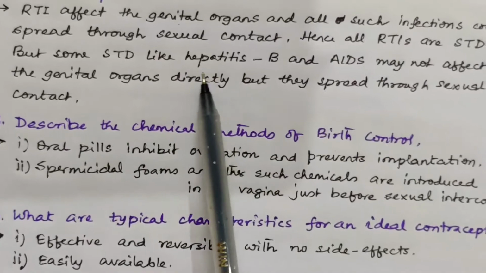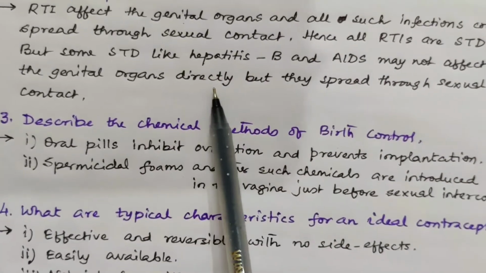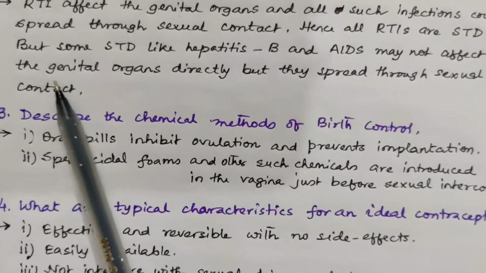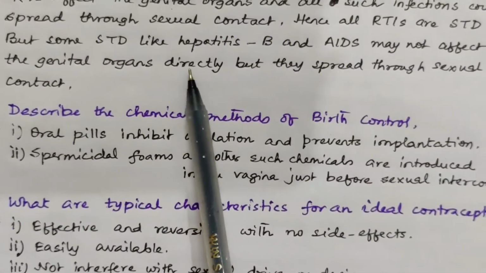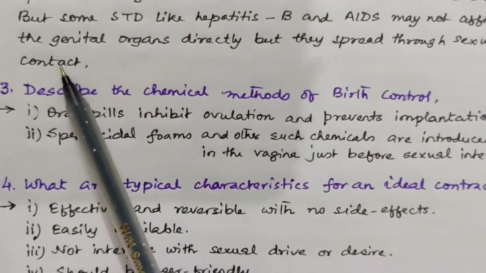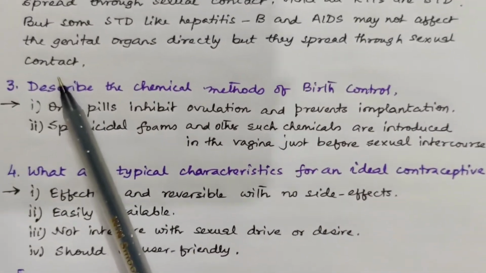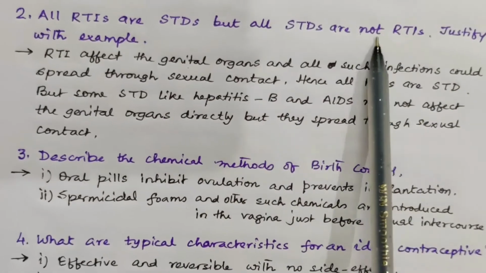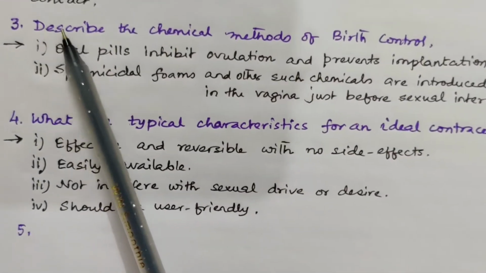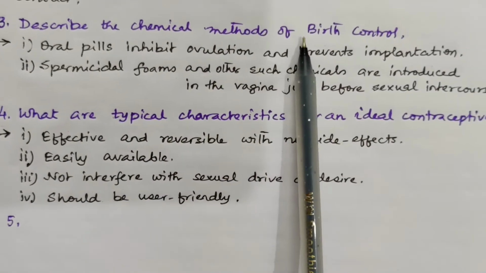Why? Because they can be transfused through blood. So how come they are directly involving the genital organs? Not always. But they spread through sexual contact also. Hence they are not RTIs.